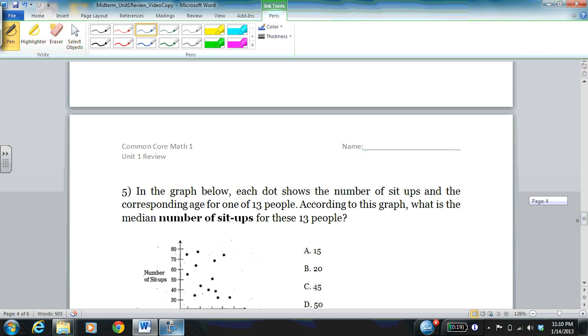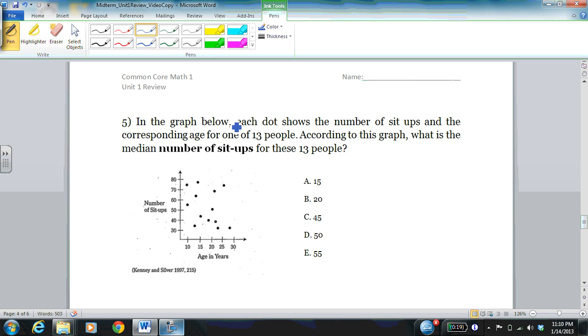Now going on to number 5, this one's a bit tricky. In the graph below, each dot shows the number of sit-ups and the corresponding age for one of 13 people. According to this graph, what is the median number of sit-ups for these 13 people? So the first thing to think about is which variable are we focused on, age or number of sit-ups? It says what is the median number of sit-ups. We're focused on number of sit-ups. We want to look at this axis, the one that's vertical, if we're looking at the page in the correct orientation. So median, remember, is the middle value.